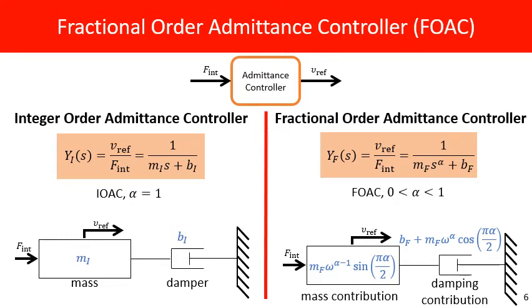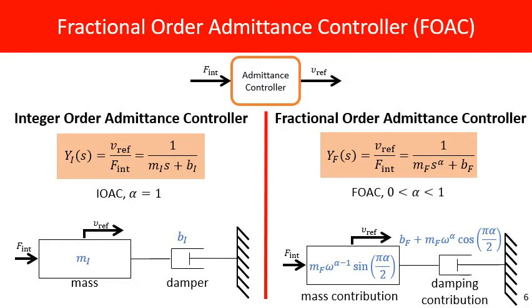As you can see, when alpha takes a value between 0 and 1, this fractional order term can add very important characteristics to the controller. Specifically, the mass and damping contributions now become frequency dependent, which was not the case with an integer order admittance controller. With this feature, for different operating frequencies, different mass and damping contributions can be provided.